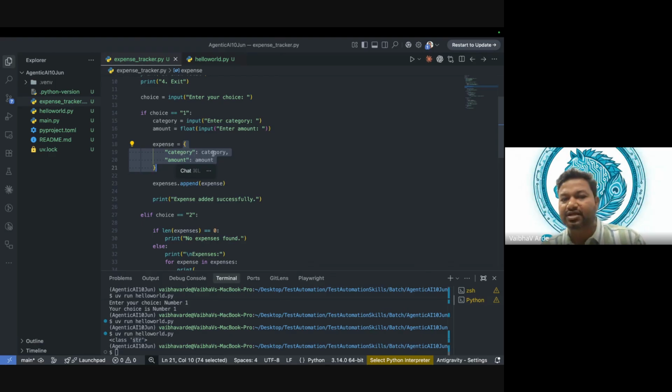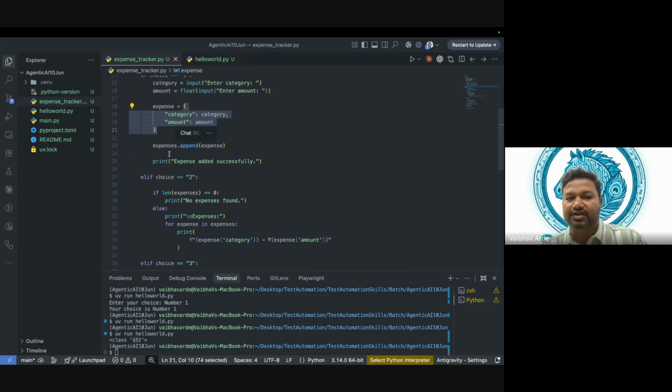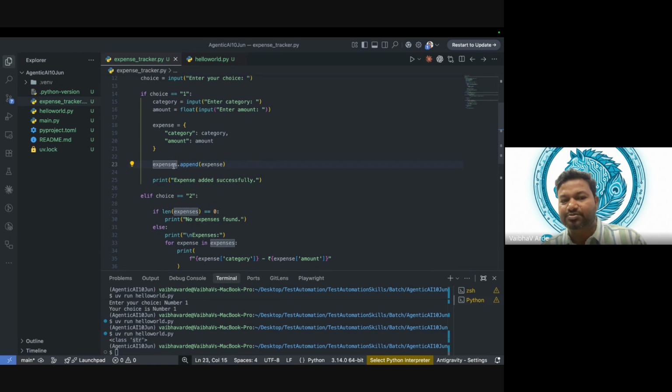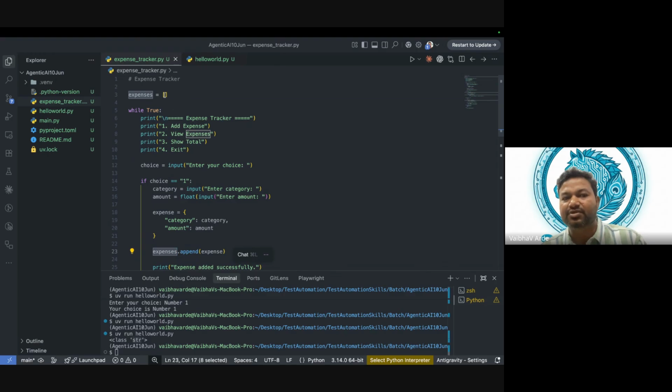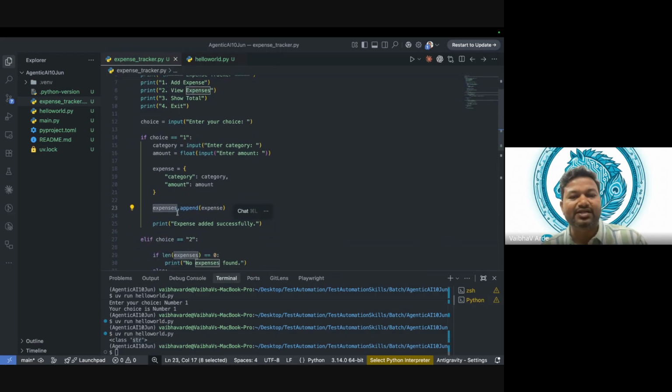Whatever category we enter will go here, and whatever amount we enter will go here. Then we have this expense, and now append expense. So we are appending this object into this expense. What is this expense? It is nothing but a list which is empty right now, but as we add something, append adds on top of it.